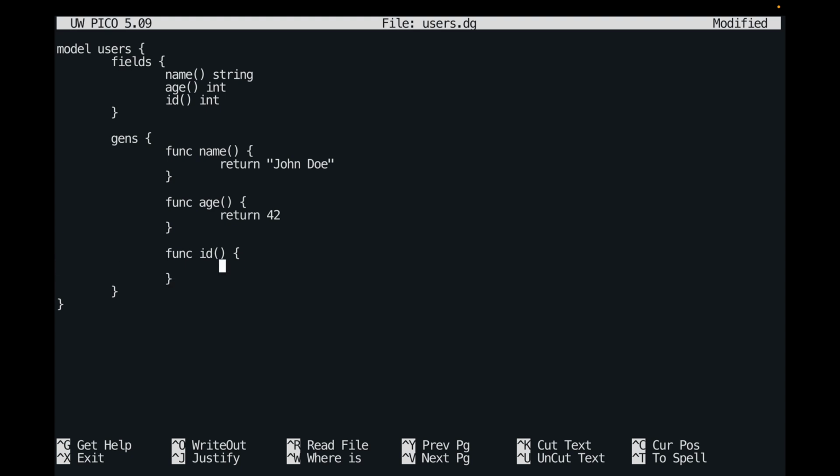Now each generator function gets access to an integer parameter called iter, which represents the row number that the generator function is expected to return. Iter is 0 indexed, so say if we wish to have id starting from 1, we can simply do return of iter plus 1. This will give us values starting from 1 with one-step increments.